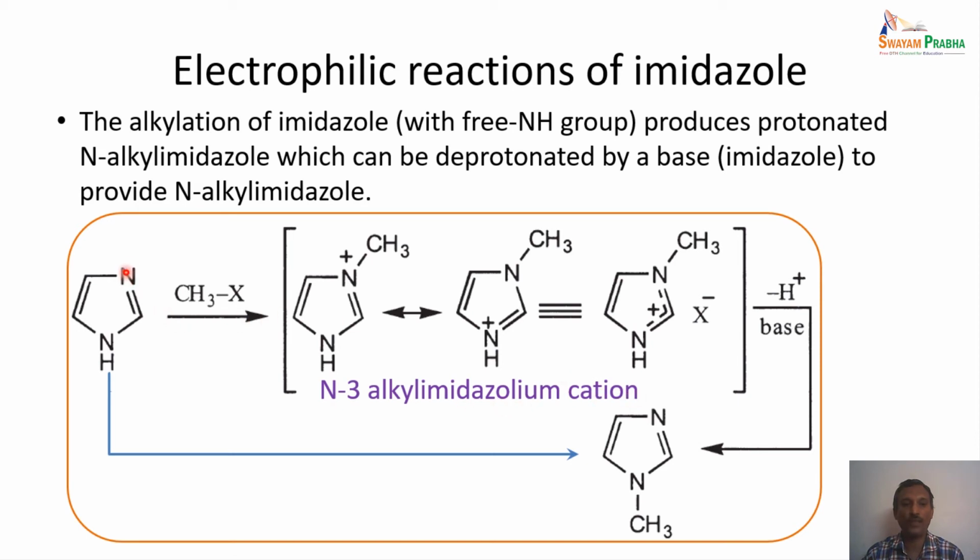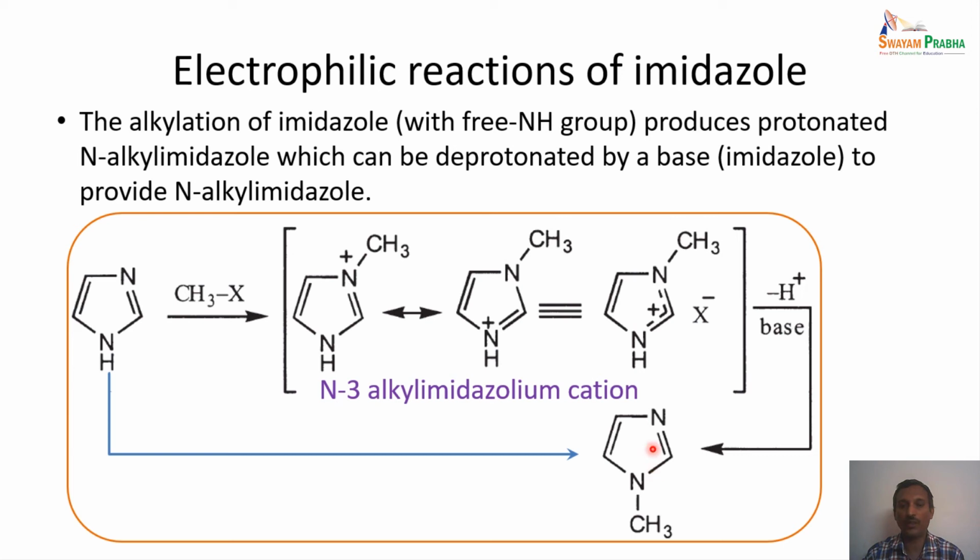We know this nitrogen is electron rich, so the alkyl cation can attack this nitrogen very effectively, which leads to this particular cation formed, and this is in resonance as shown here. And loss of proton, that is the base abstraction of the proton, leads to re-aromatization as shown here, which leads to the product in which the pyrrole nitrogen is substituted as shown here.